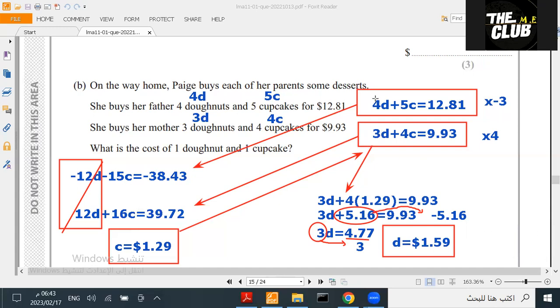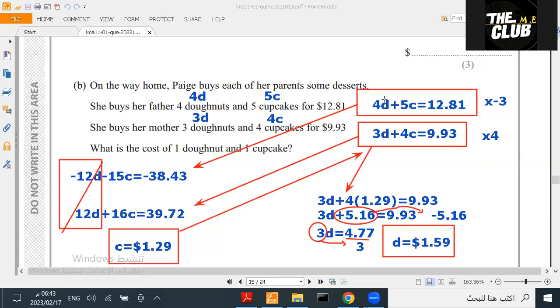So first thing we did, we made an equation. This is 4D and this is 5C. This is 3 donuts, 3D, and this is 4 cupcakes, I'm sorry, 4C. When you add these, it's gonna be this equation. We have to make one part of the equations the same, either D or C, it's up to you.